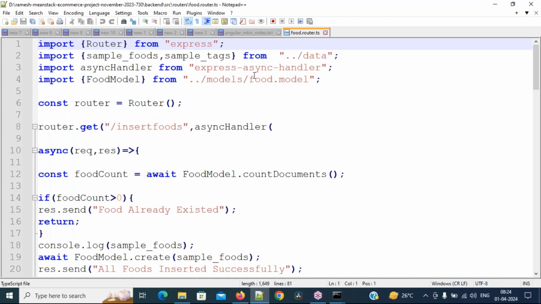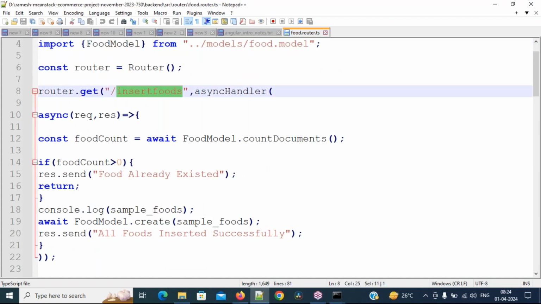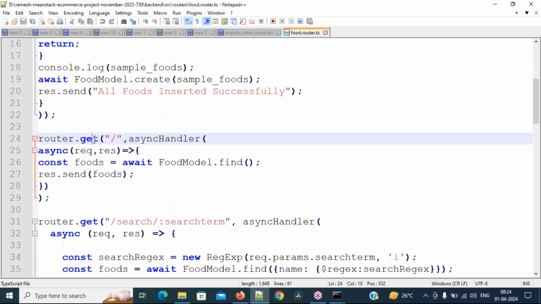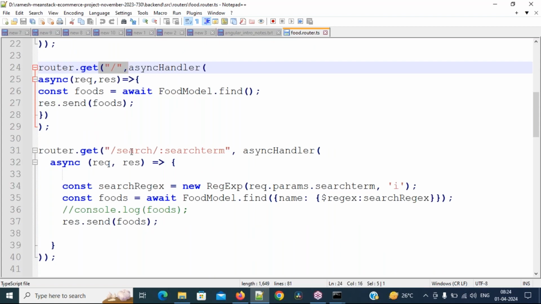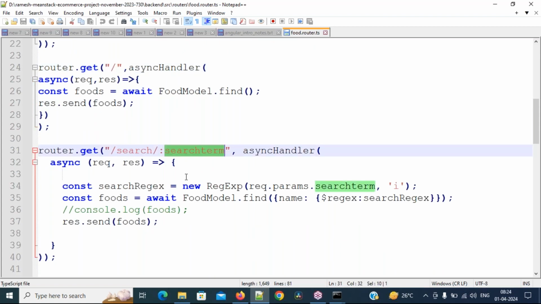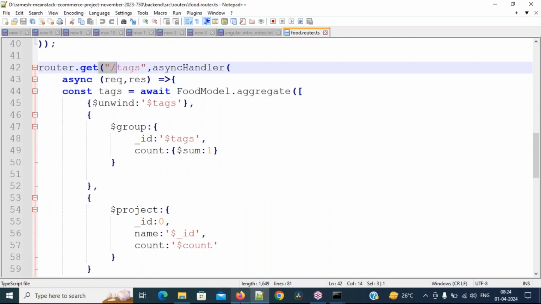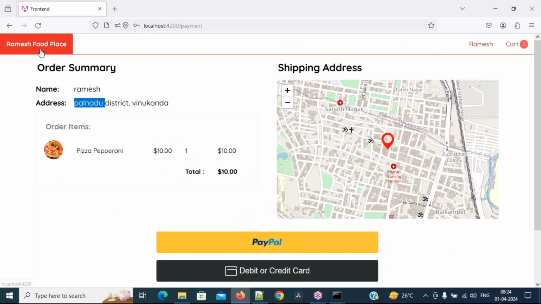Of course, you cannot understand in the starting days, but I will show you. See here, inserting foods manually. Then afterwards, retrieving. Get means what? Retrieving all the foods. Then search related functionality, search term. Then tags related functionality, see it. This is to display all the tags here. Wait a second, I will show you.